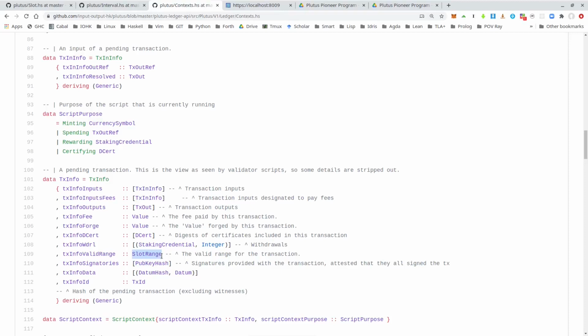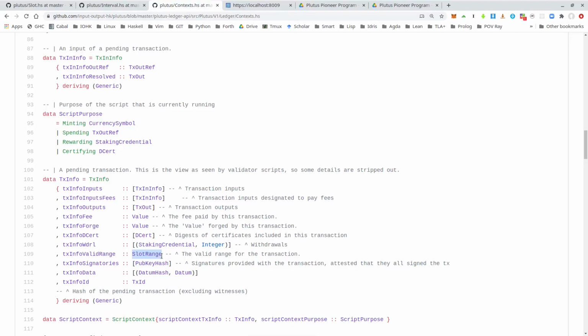So for example, if a transaction specifies it's only valid between slots 10 and 20, then when a node validates this transaction, it checks the current time and checks whether that current time falls into this interval. If the current time is slot 13, it will be fine. But if the current time is 8 or 30, then the transaction will immediately be rejected without ever running the validation scripts of the script inputs.